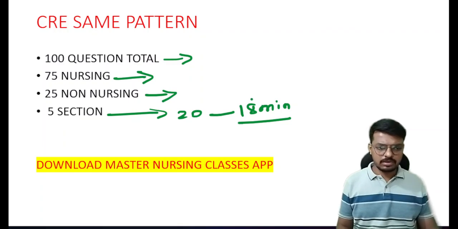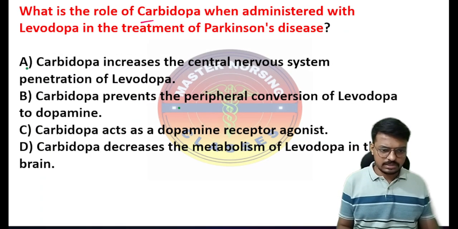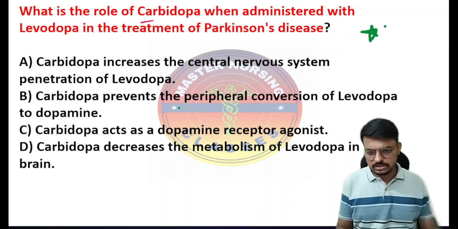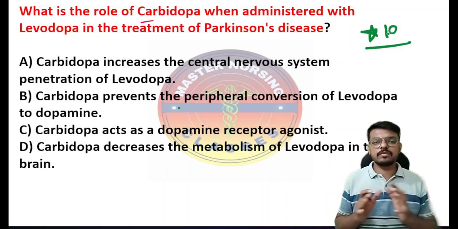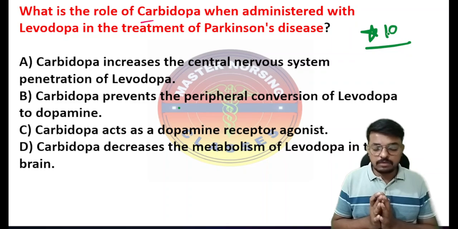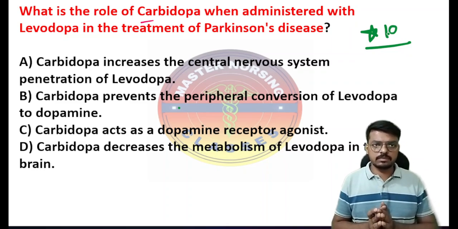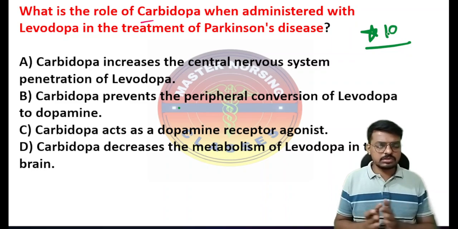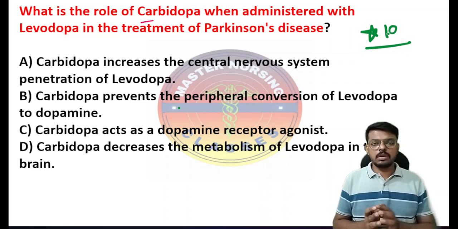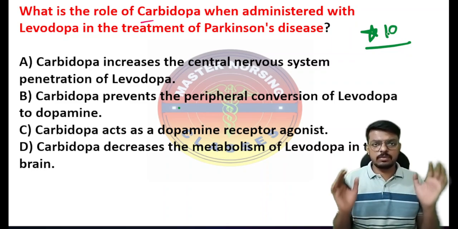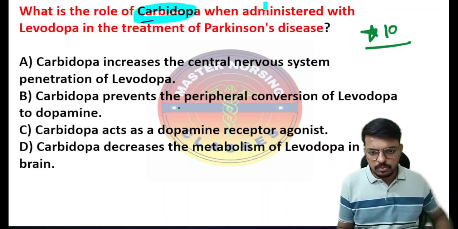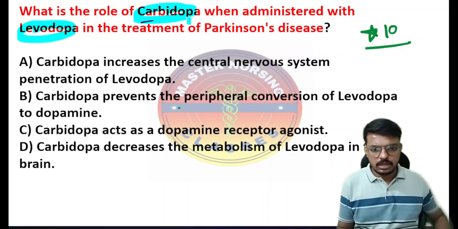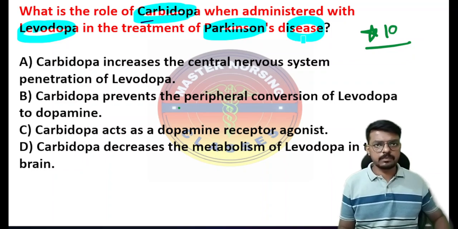Okay, so we'll start our today's class. The first question of today's class is here. This is the most important and 10-star question you people have to consider. This is a question from Parkinsonism, the pharmacological content of Parkinsonism. Let me deal with this question with the concept, so that you never ever forget it in your life. The question is: what is the role of carbidopa when administered with levodopa in the treatment of Parkinson's disease?